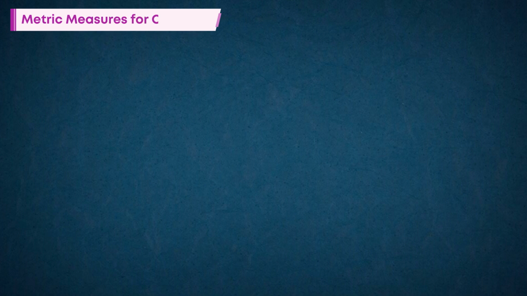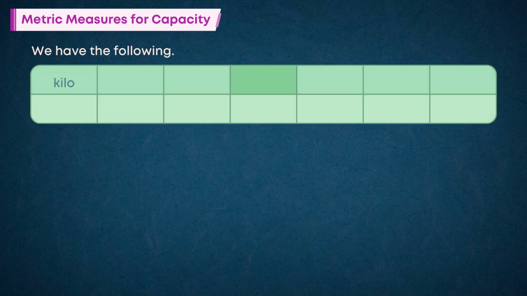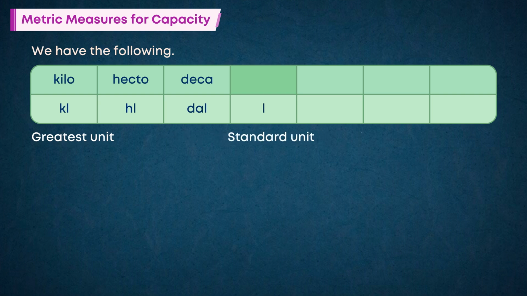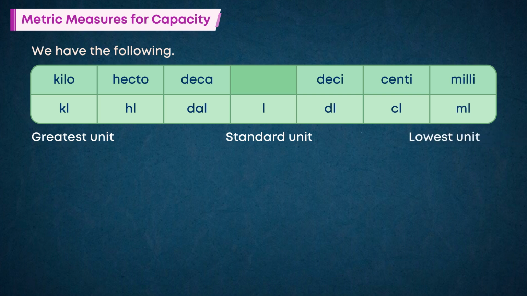Metric measures for capacity. We have the following: kiloliter, hectoliter, decaliter, our greatest unit. Liter is the standard unit. Deciliter, centiliter. Milliliter, our lowest unit.